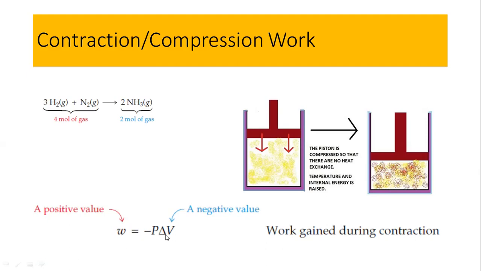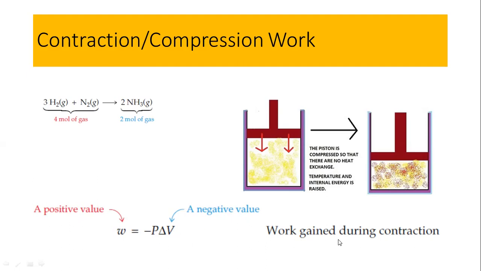The minus coming from the formula, and the minus I am talking about is the delta V having the minus sign. So minus multiplied by minus will give you a positive value. So W must be a positive value.